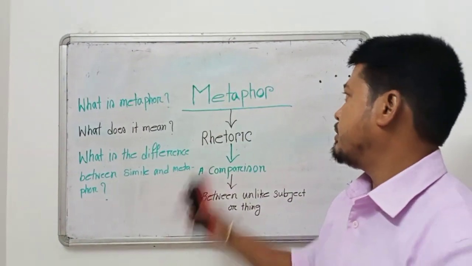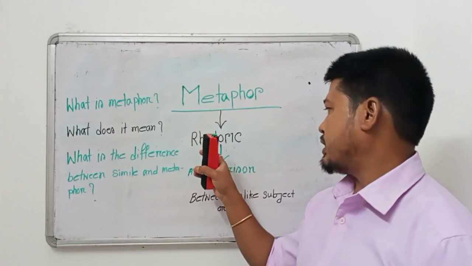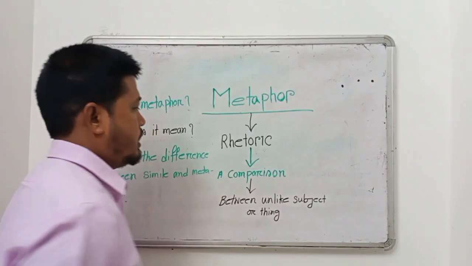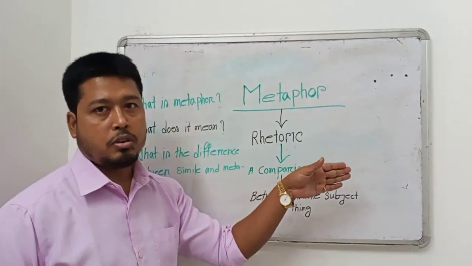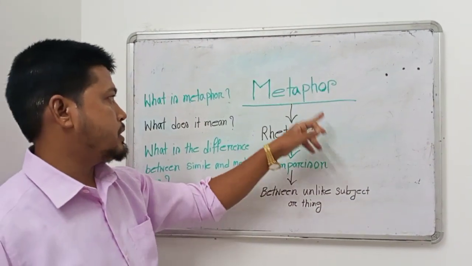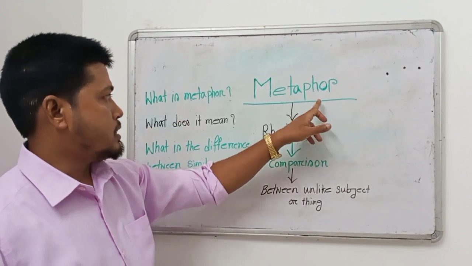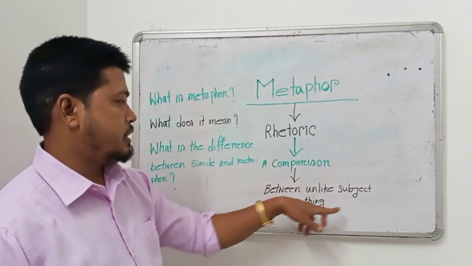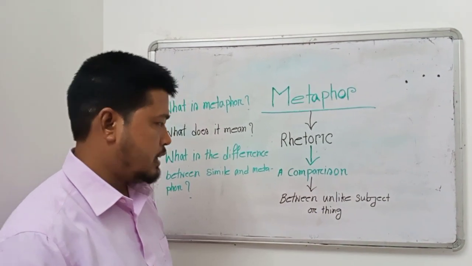What is metaphor? Today, this is also a rhetoric, a figure of speech. In my last video, I told you what is figure of speech. Just like parts of speech, there is also figure of speech. Metaphor is a comparison. What is metaphor? Metaphor is a comparison between two unlike things or subjects. They differ in kind, just like simile.